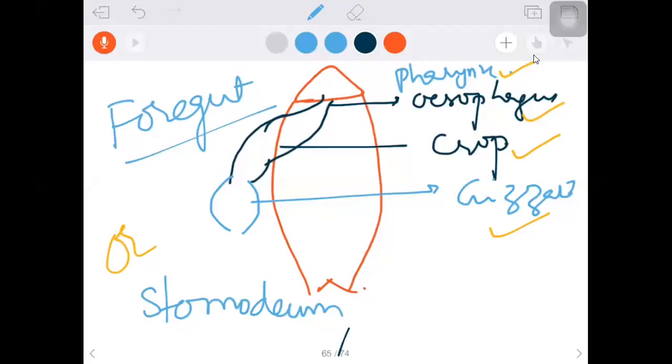Yes, cockroach digestive system. In the cockroach digestive system, we learned the headings here: foregut, midgut, and hindgut.